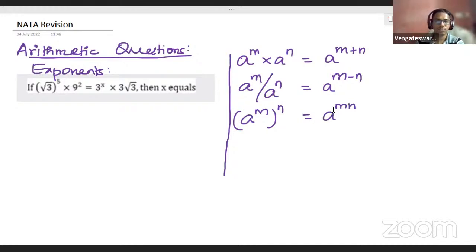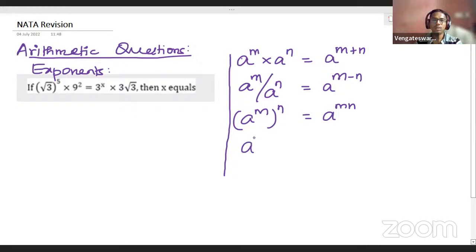So these first three axioms are very common and very frequent. You need to understand them better. When you have same bases with different powers, when you have multiplication, the powers get added up. When you have division, the powers get subtracted. When you have a power of power, the two powers will be multiplied. These three basic axioms you should be very sure of. And you also have some additional axioms. So let me give you them.